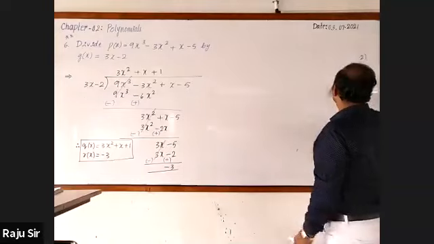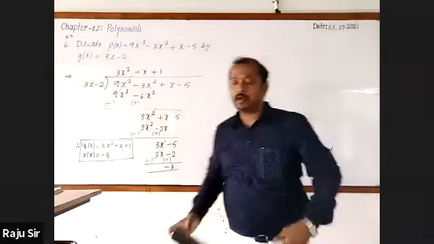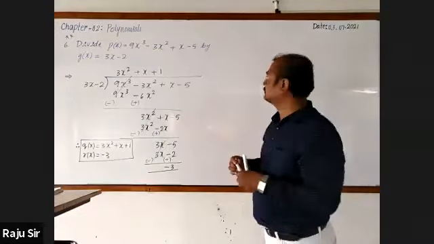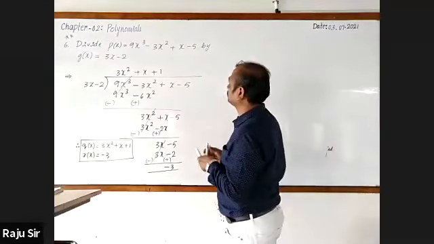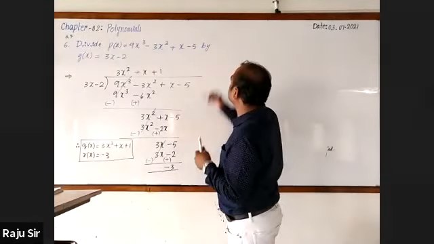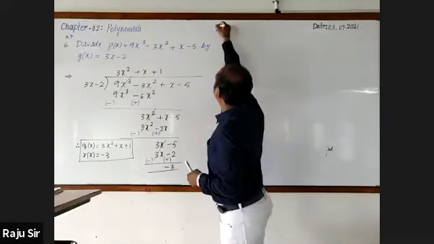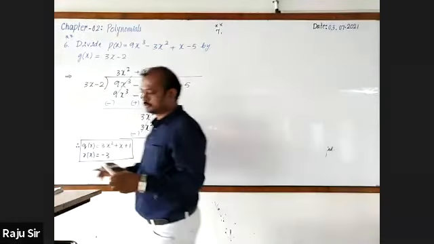Verification has not been asked. Let it be as it is. Now I'll go for taking another example. This is 7, and put a double star mark for this also.